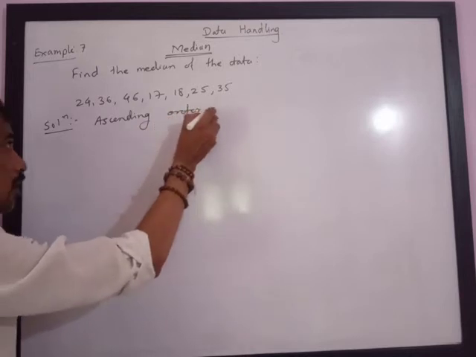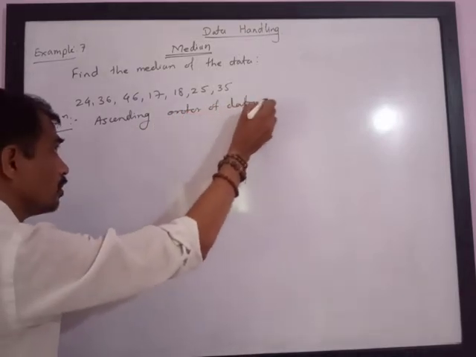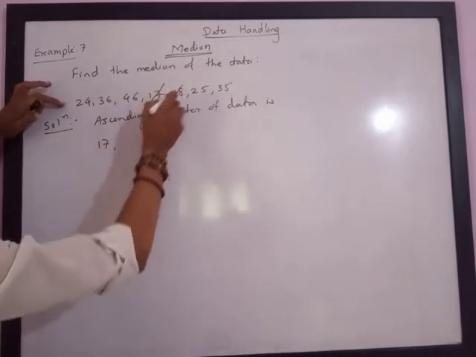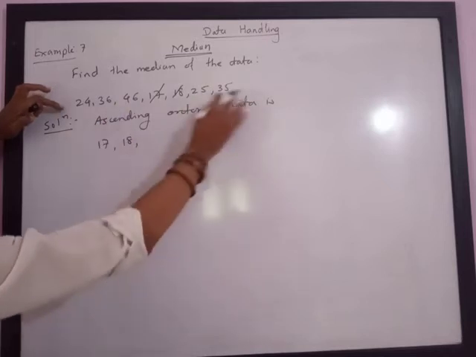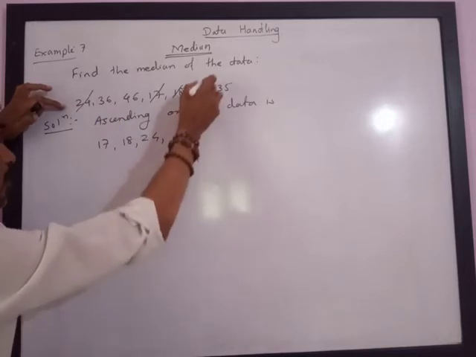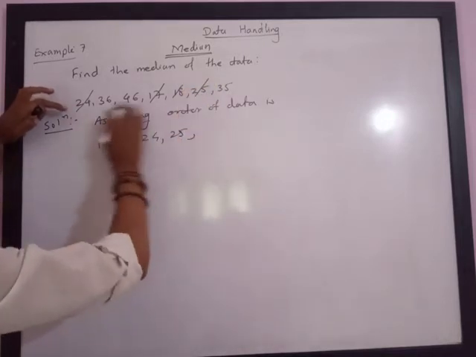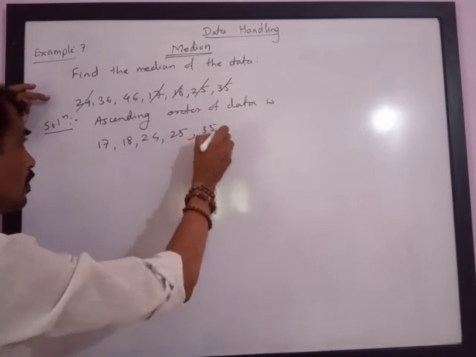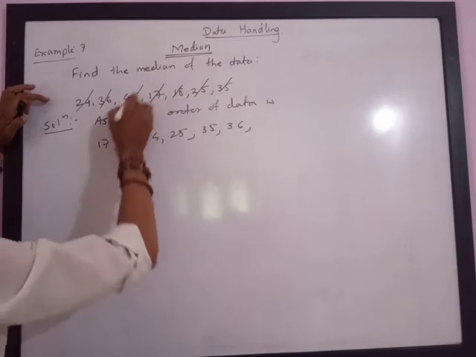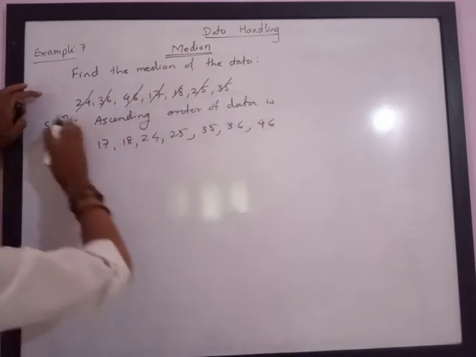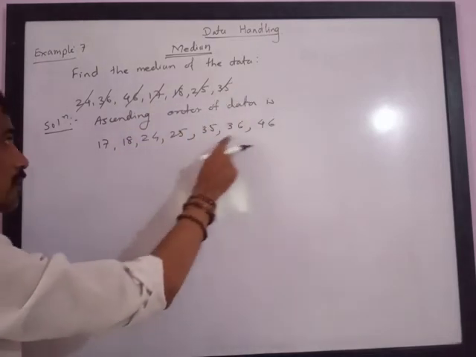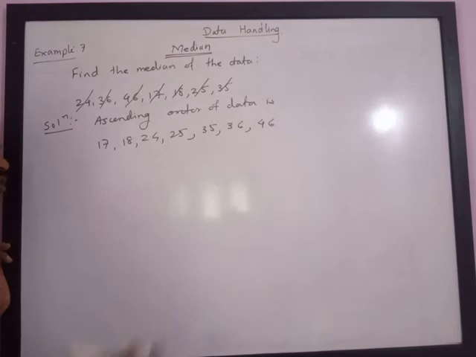The ascending order of data is: lowest among these is 17. Then next comes 18. Then next comes 24. Then next comes 25. Then comes 35. Then comes 36. And lastly comes 46. Please check whether we have written all the information. 1, 2, 3, 4, 5, 6, 7.